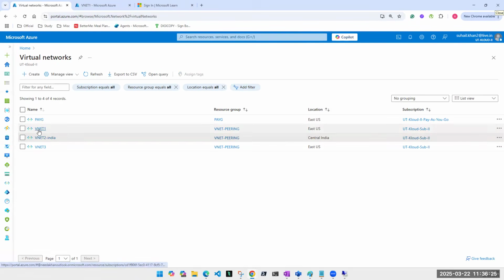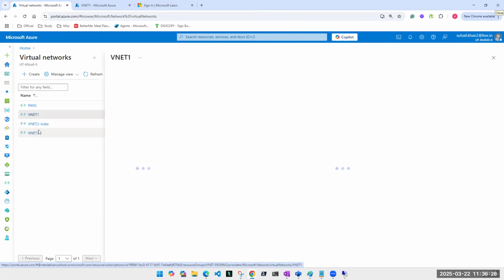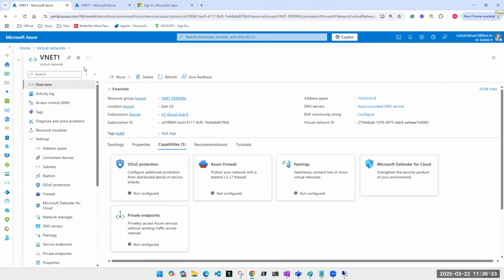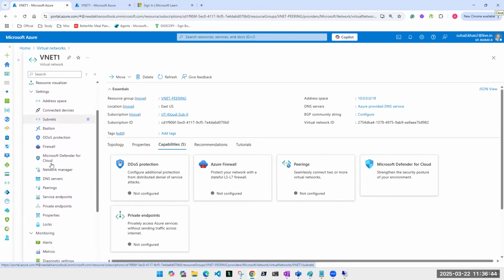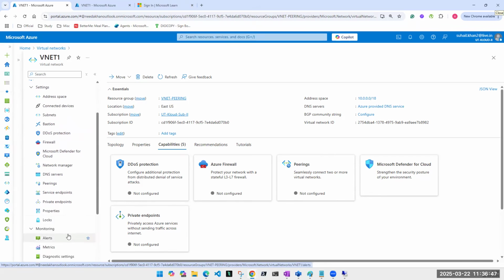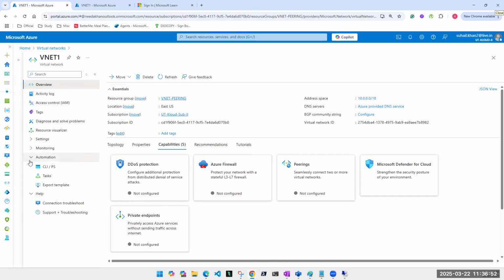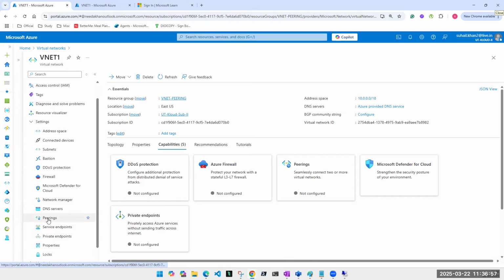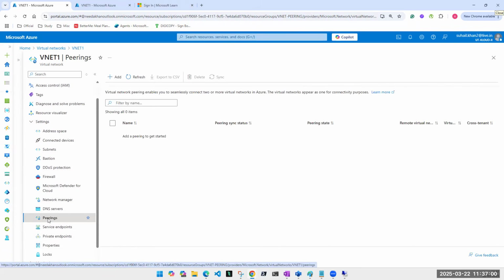So click on any one of them. Doesn't matter which. I clicked here. Once I'm here, I can again check the name, and I find it correct. This is the virtual network we are talking about. And under settings, you will find peering. We have done this already, I'm explaining it again. Right under settings, we see peering. Do we see any peering? No. Click on add.